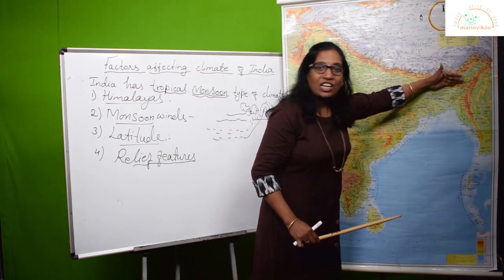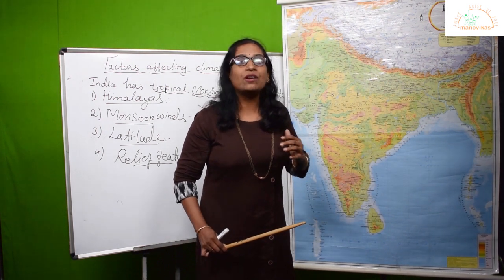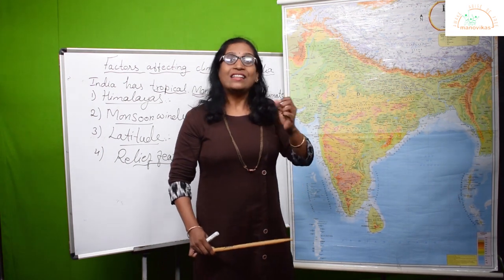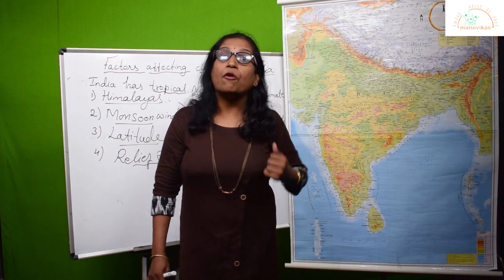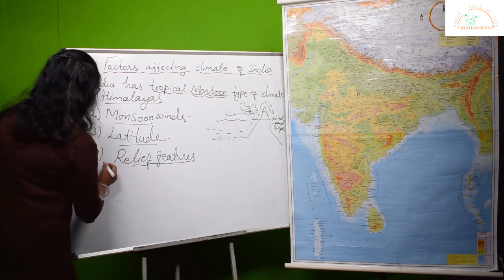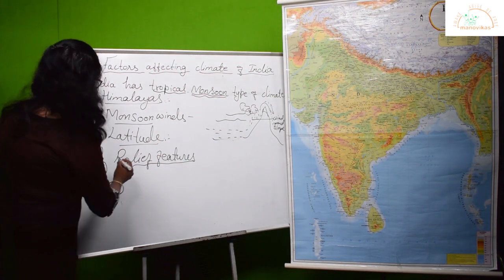So the place Shillong, which is lying towards the leeward side of these mountains, does not receive much rain, or very little rainfall. Is it clear? This is how the relief features or the type of landforms affect the climate of India. The next factor, what I am going to discuss, is the fifth one, that is the altitude.